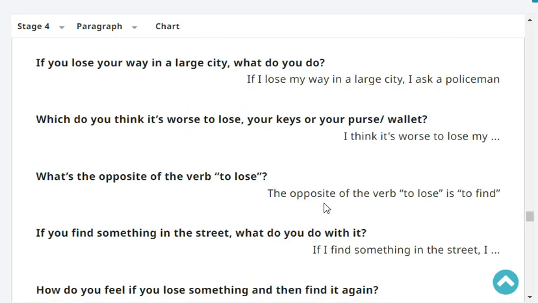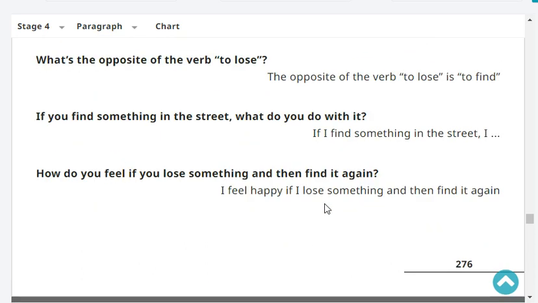Very good. What's the opposite of the verb to lose? The opposite of the verb to lose is to find. If you find something in the street, what do you do with it? If I find something in the street, I take it to the policeman.